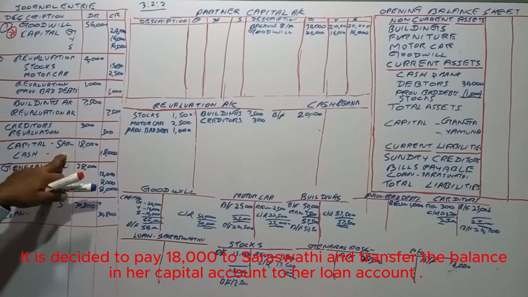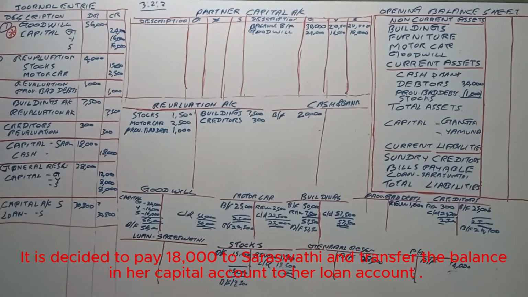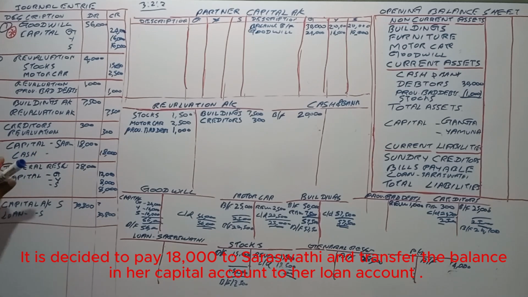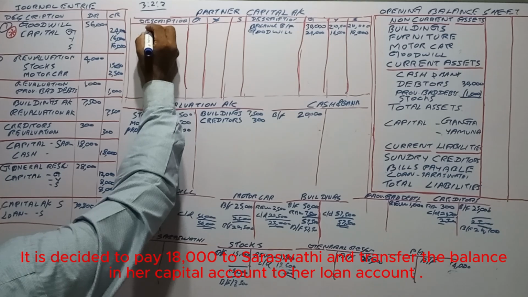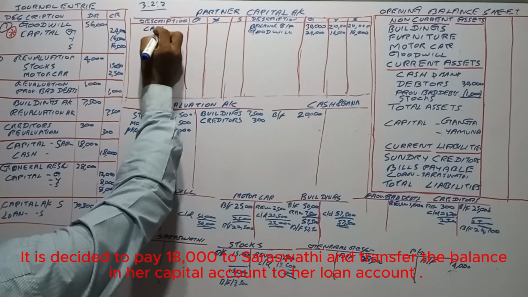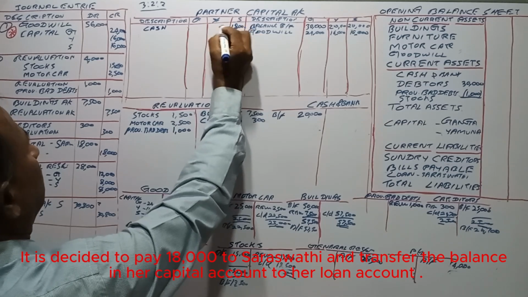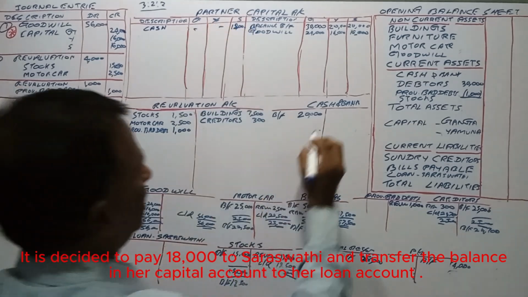And next one is capital. We paid 18,000 to the retiring partner. What is the double entry? Cash account credit and debit to the partner's capital account, cash 18,000 paid to the retiring partner.